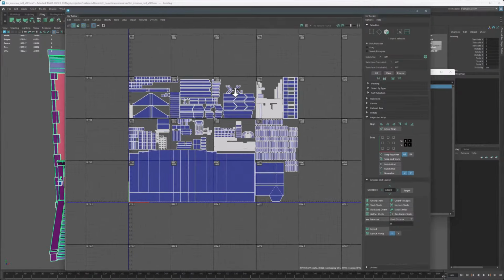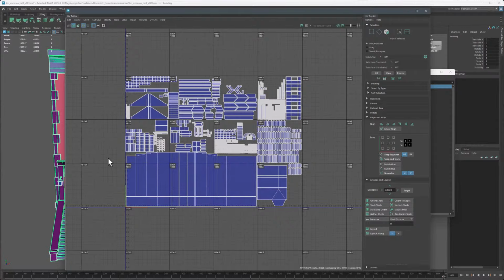So in here you can see that I have laid out its UVs across multiple tiles. This is a major time saver because now I don't have to go into the geometry and insert edge loops and cut the UV shells based on UDIM borders. This not only saves me a lot of time in the UVing process, it also makes for a much more efficient UV layout, because being able to pack my UV shells like this means that in this case I only have 12 UDIMs that I have to paint, and more importantly there's 12 UDIMs that I have to render, which can have a great impact over your hardware resources when it comes time to render stuff.